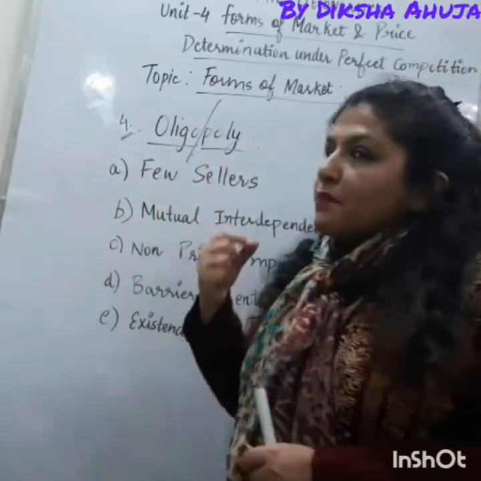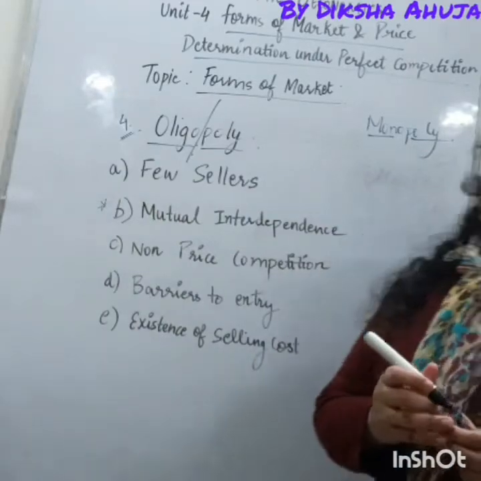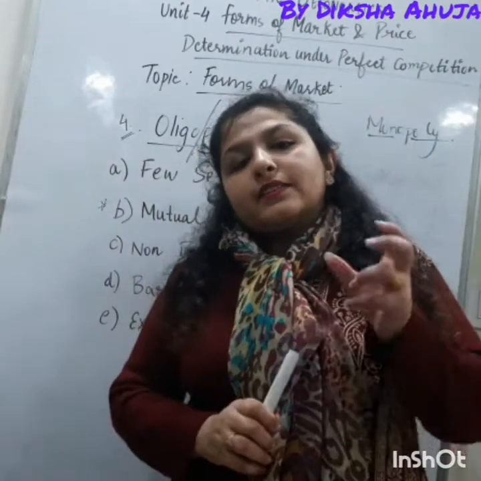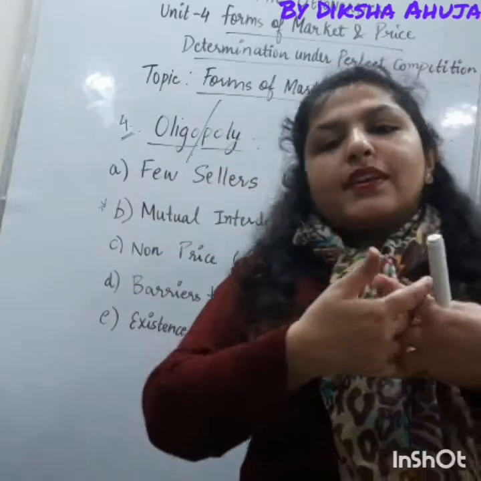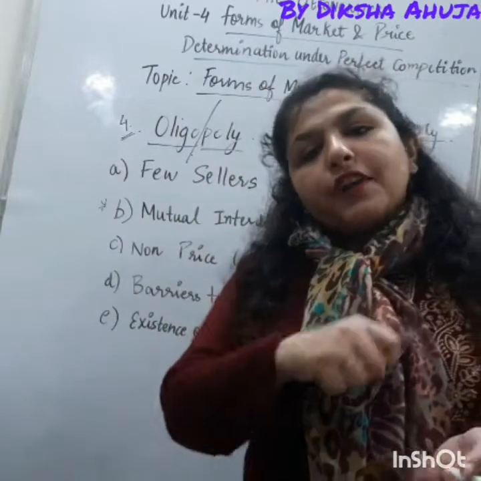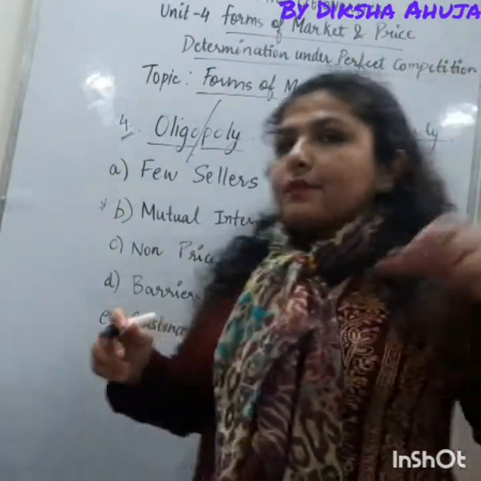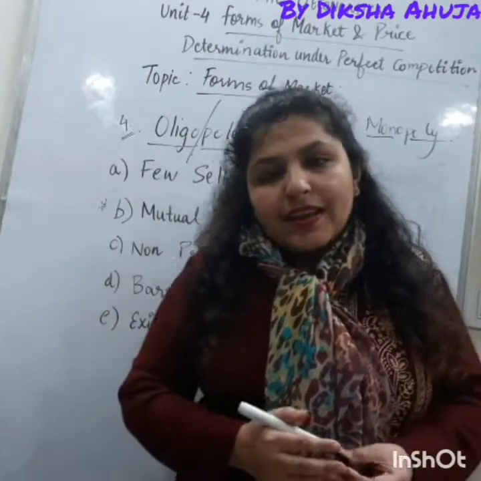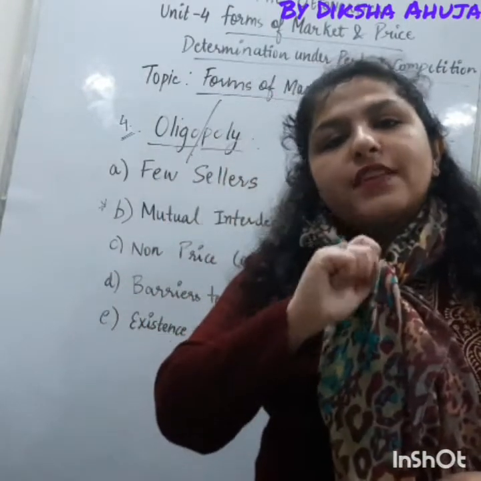So next is mutual interdependence. This is one of the important features of oligopoly. Mutual interdependence says that the firms in this industry are mutually related to each other. Mutually related means the action of one firm makes the action of other. Let's say the chess player plays, right? When one plays its game, then the other plays. Similarly, here it happens. The action of one firm affects the action of other.